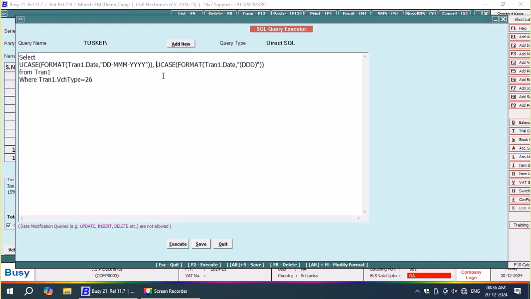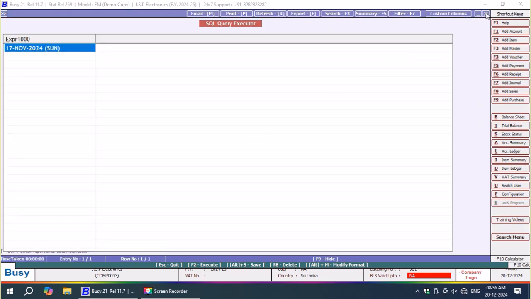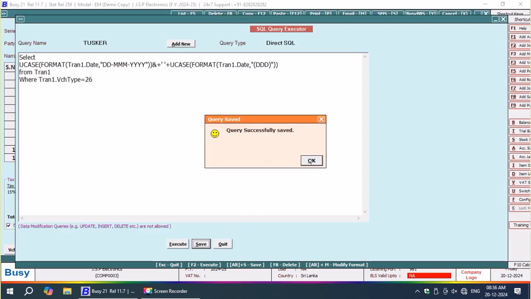Now I'm going to connect two strings. First I will use ampersand, then plus, single quote, one space, and then I have to add plus, but unfortunately I forgot. Oh, it's not double quote, it's single quote. Now I have to add one plus mark because I'm connecting two strings. Unfortunately I made a mistake here, so now I'll solve that error. Not an uppercase error, it is a string error. Now I got the date in this format.